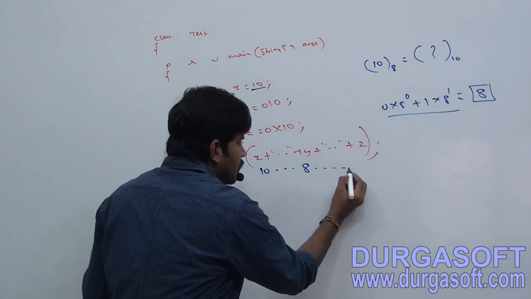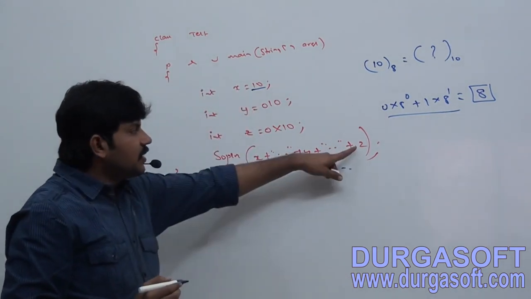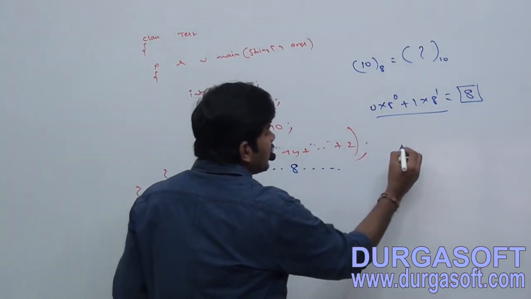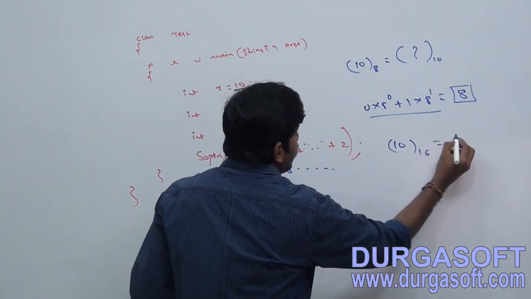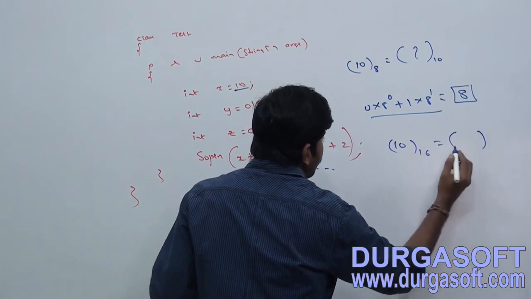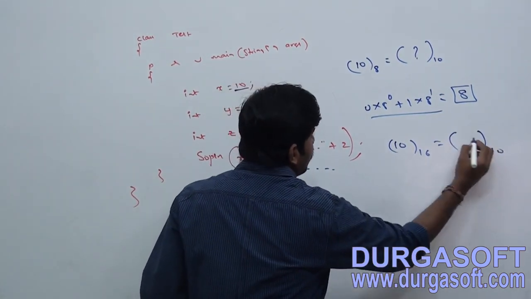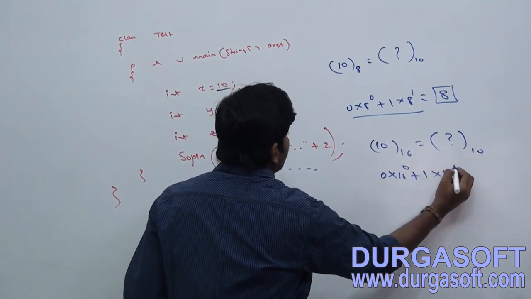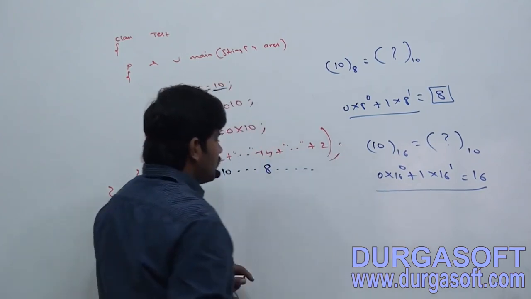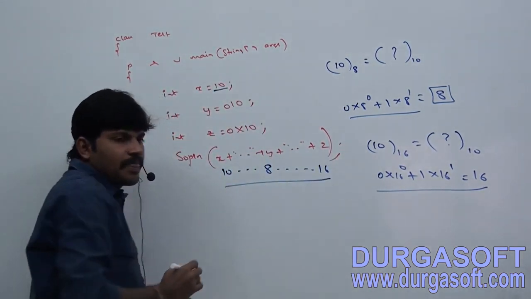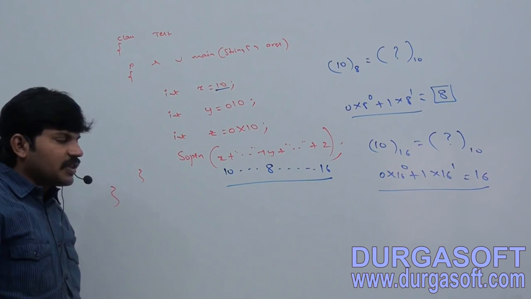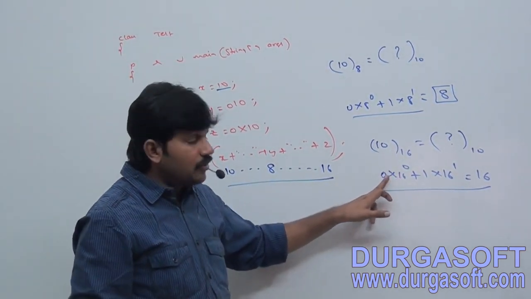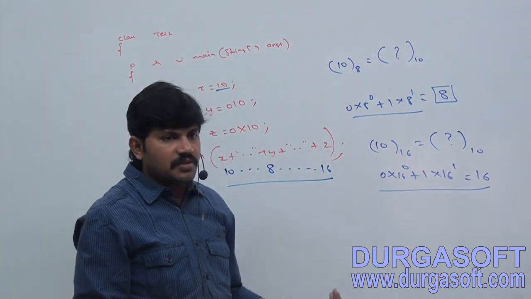So 10, 8, and next z. Can you please print z? So 0x10 is hexadecimal. Can you convert it into decimal? 0 into 16 power 0 plus 1 into 16 power 1, its value is 16. Are you getting it? So 16 itself is the answer. 0 into 1 plus 1 into 16 is nothing but 16, right?